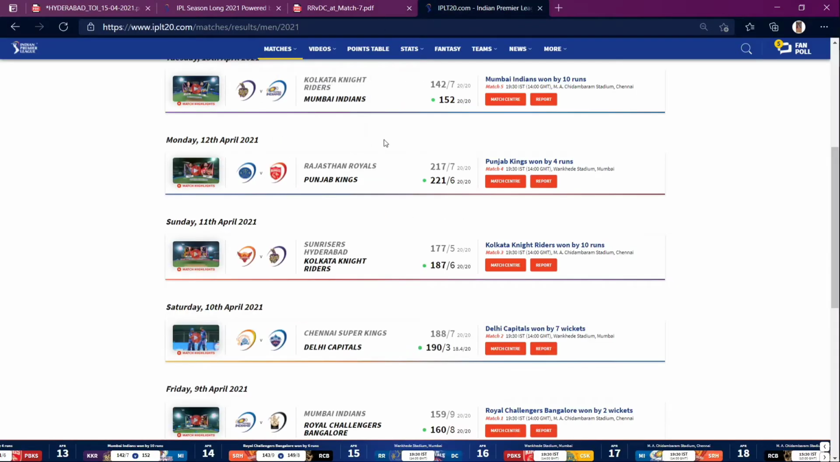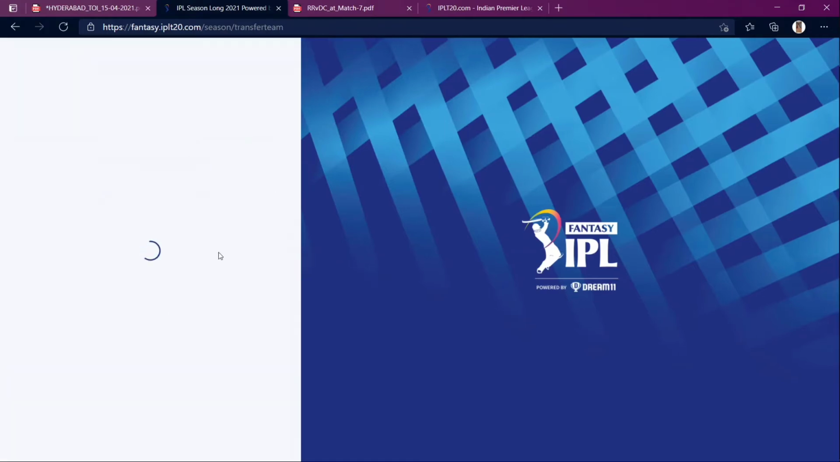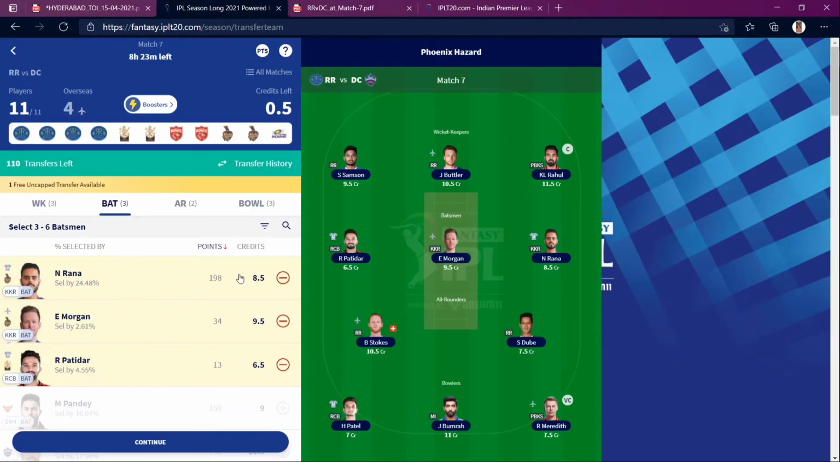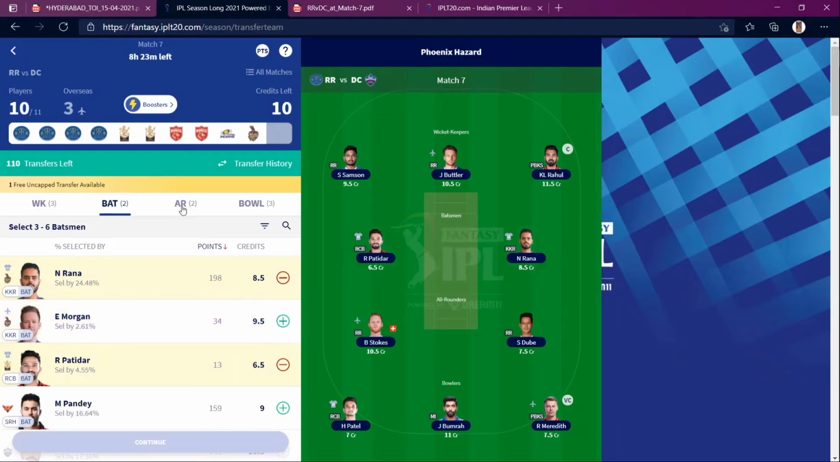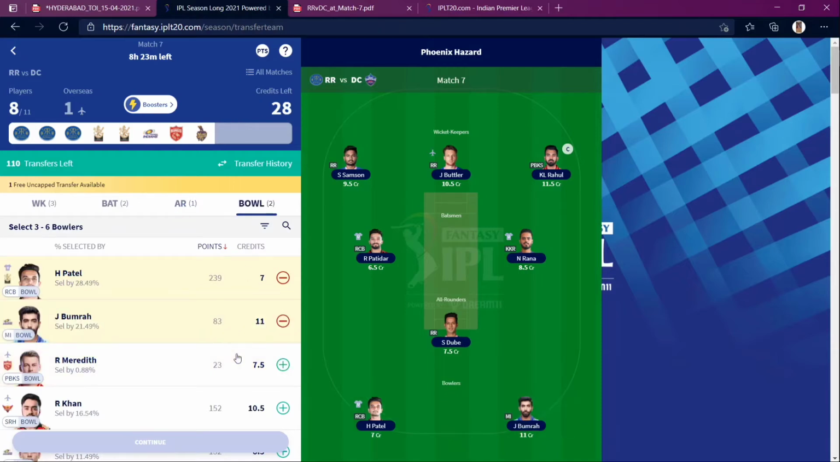So let's simply roll to our IPL fantasy team. I'm gonna make transfers just quickly. So I'll be replacing Morgan and Ben Stokes with someone else, and I'm gonna also replace Meredith.